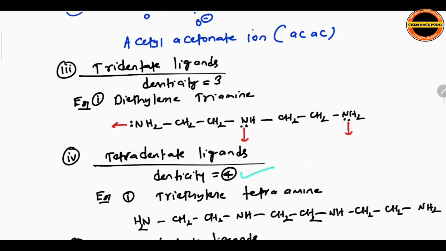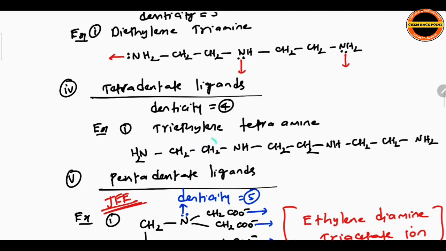Tetradentate, denticity is 4, like triethylene tetraamine. See, triethylene: here it is CH2, here also CH2, CH2, CH2, CH2, then NH2 here, NH2, NH2. Triethylene tetraamine. Why tetraamine? 1, 2, 3, 4 NH2s. That's why tetraamine.